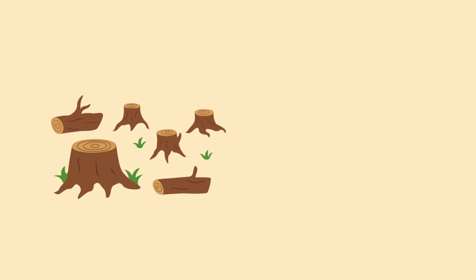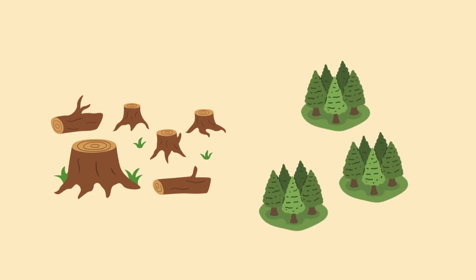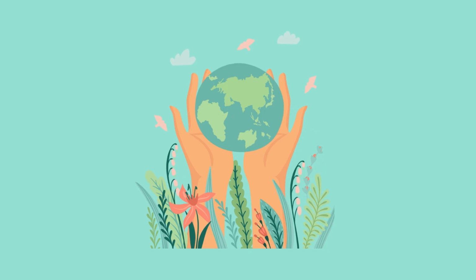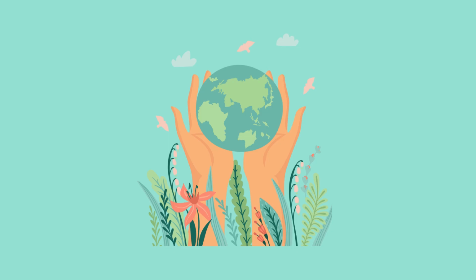At the same time, deforestation and fragmentation reduce forest size and connectivity, undermining resilience and recovery from disturbance. Understanding these interactions is vital for crafting holistic conservation and management strategies that address the many interconnected challenges facing global forest ecosystems.